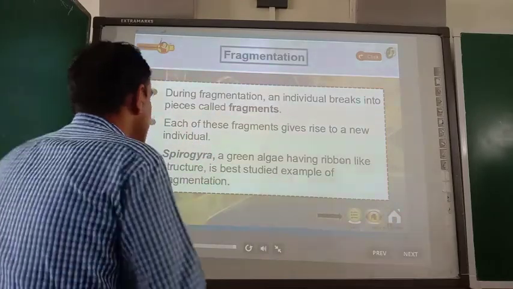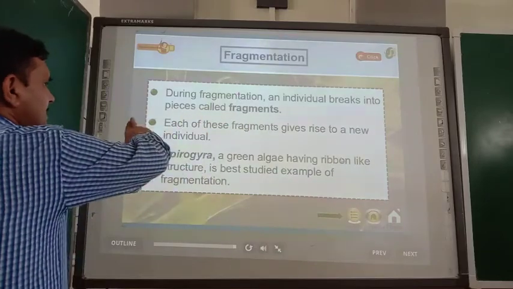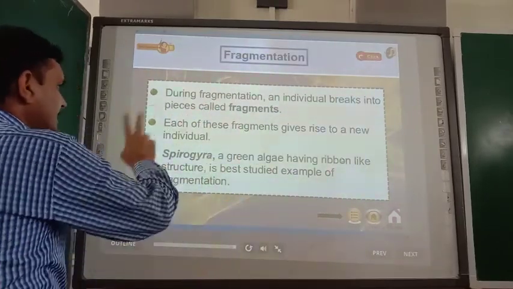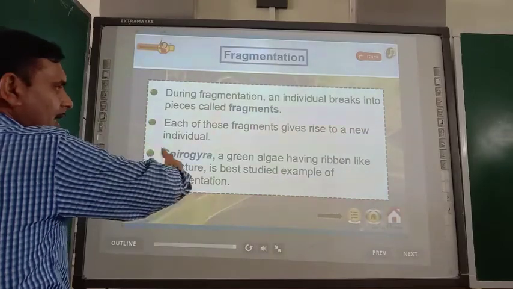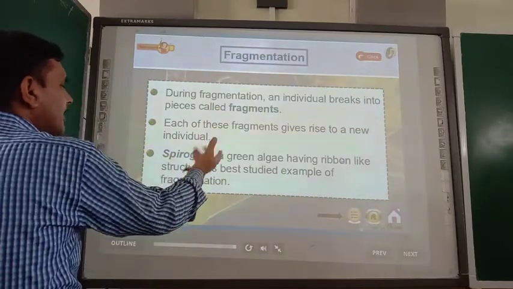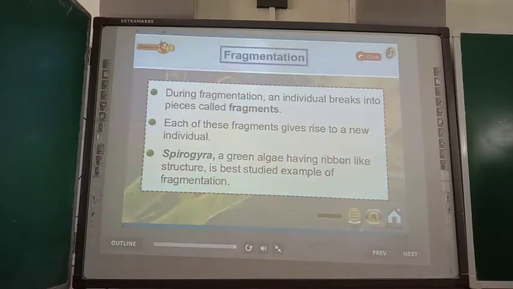Okay. So this is the fragmentation. During fragmentation, an individual breaks into pieces called fragments. Each of these fragments gives rise to a new individual. Spirogyra is the best example. That is one type of alga which reproduces through fragmentation. Okay. Now let us learn more about fragmentation through the following animation.